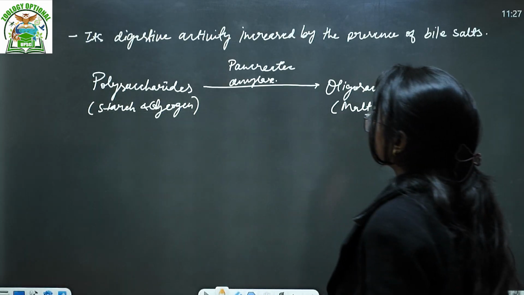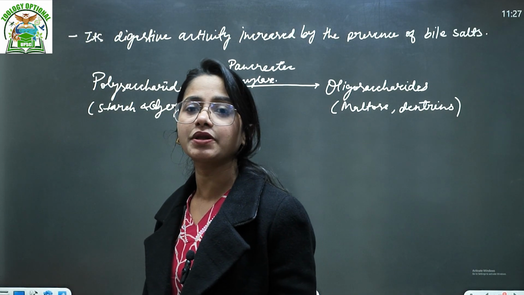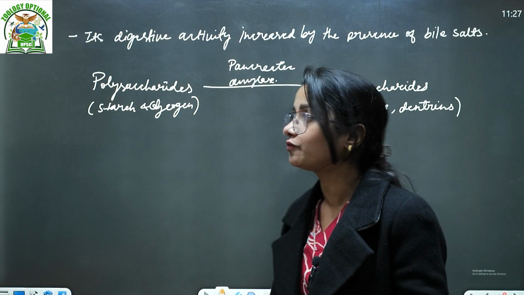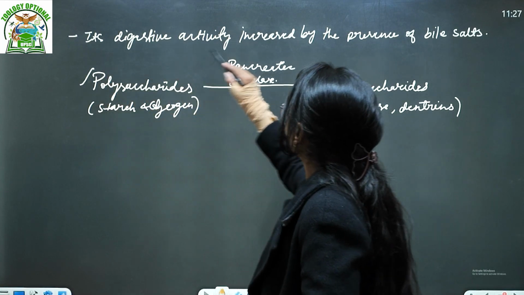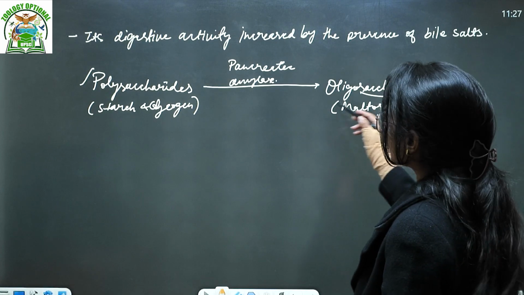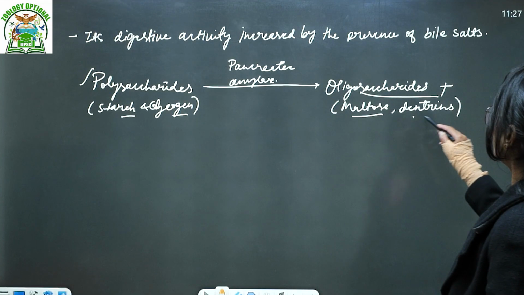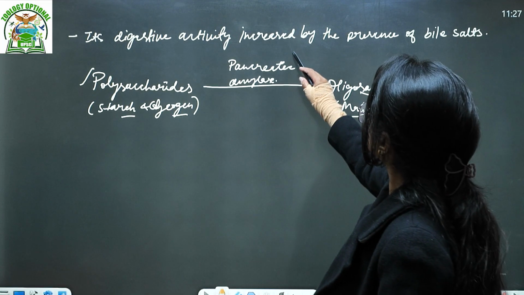Okay, so the component that you have engulfed through food, what we have taken, is present as polysaccharide because it is the storage form, right? So polysaccharides are breaking down into oligosaccharides and, of course, monosaccharides. For example, starch and glycogen are breaking down into maltose and dextrins. Okay, so its digestion increases.